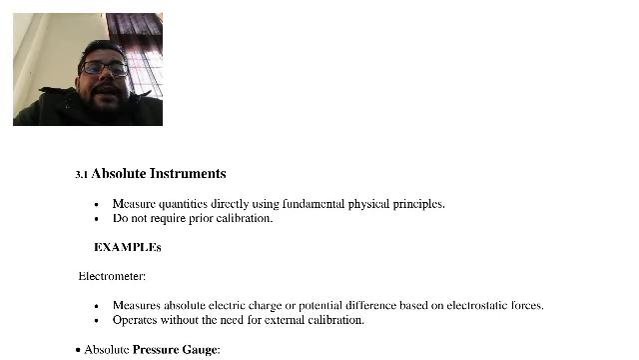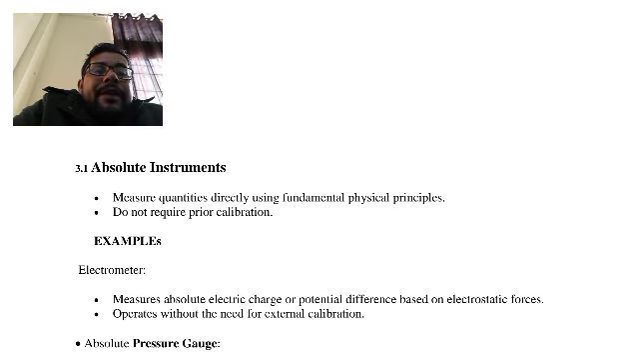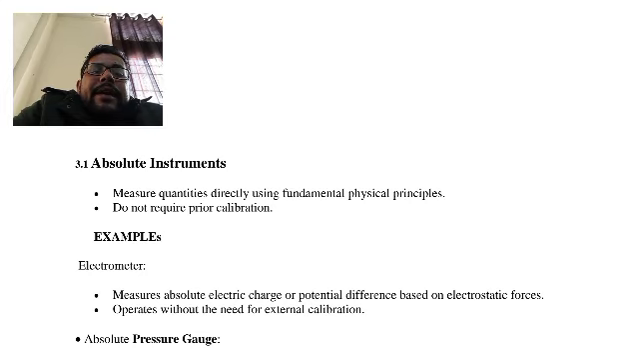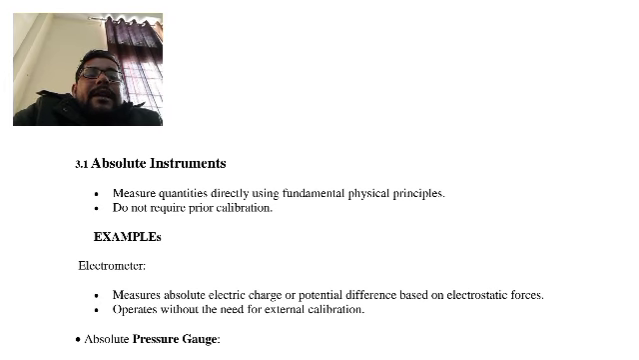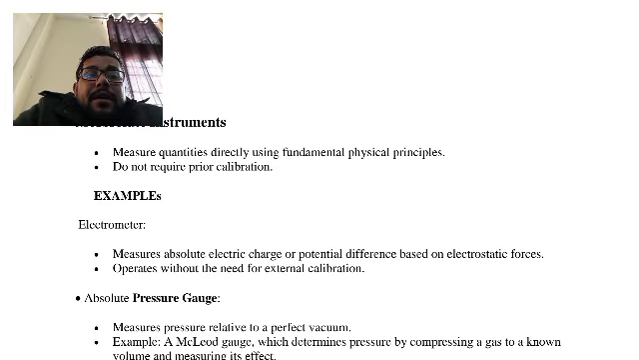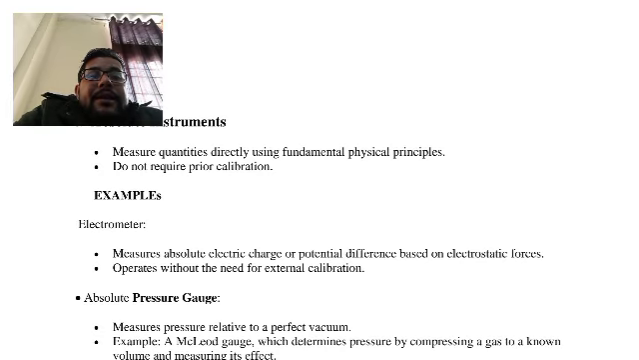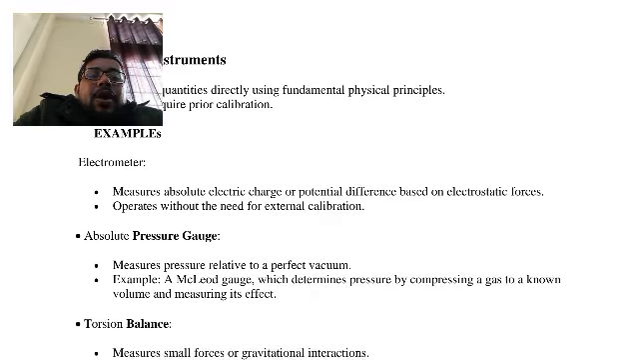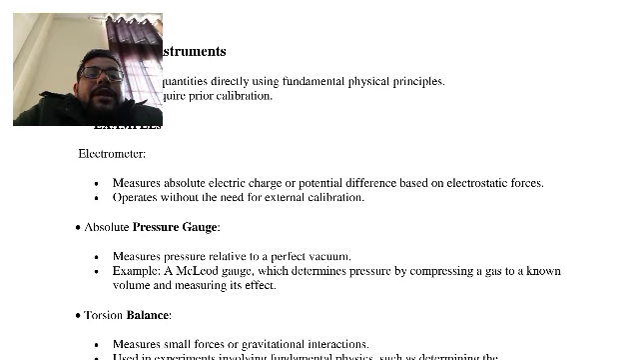Absolute instruments measure the quantity directly using fundamental physical principles. There is no need for conversion or calibration in these instruments. They can measure directly using the physical principles. For example, an electrometer measures the absolute electric charge and potential differences in an electronic circuit. It operates without the need for external calibration.